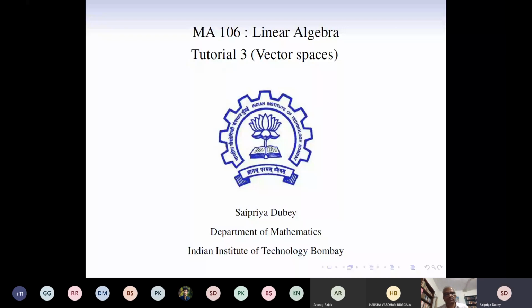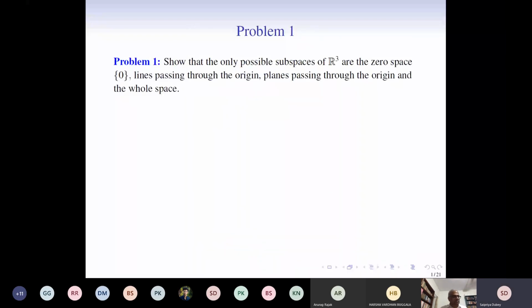So the first problem says: show that the only possible subspaces of R3 are the following three. That is, the zero space, lines passing through the origin, planes passing through the origin, and the whole space, that is R3. Okay, so let us begin with recalling the definition of lines and planes in R3.